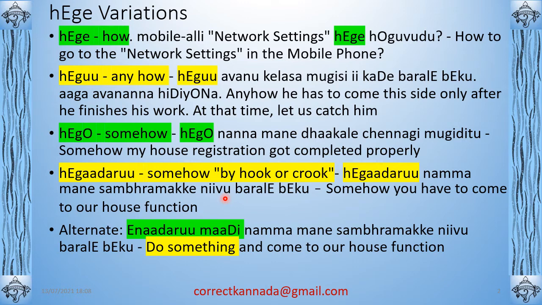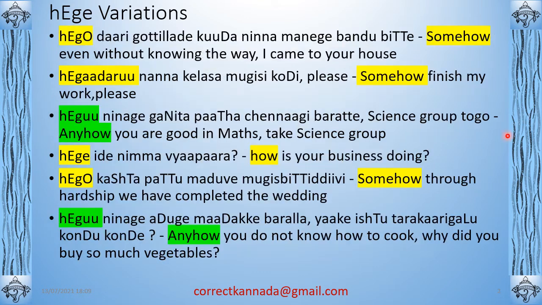I insist, like that. Now the alternate for ಹೇಗಾದರೂ will be ಏನಾದರೂ ಮಾಡಿ. ಏನಾದರೂ ಮಾಡಿ ನಮ್ಮ ಮನೆ ಸಂಭ್ರಮಕ್ಕೆ ನೀವು ಬರಲೇಬೇಕು. So ಹೇಗಾದರೂ can be changed to ಏನಾದರೂ ಮಾಡಿ. Do something and come to our house function. So these are the three variations of hege: hegu, hego, and ಹೇಗಾದರೂ. Let's see some examples.